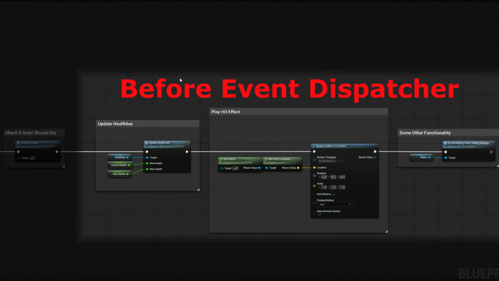So that's how we use event dispatchers. They are an excellent way to clean up your code, reduce dependencies, replace unnecessary polling, and to make reusable systems that don't need to know everything that may respond to them.